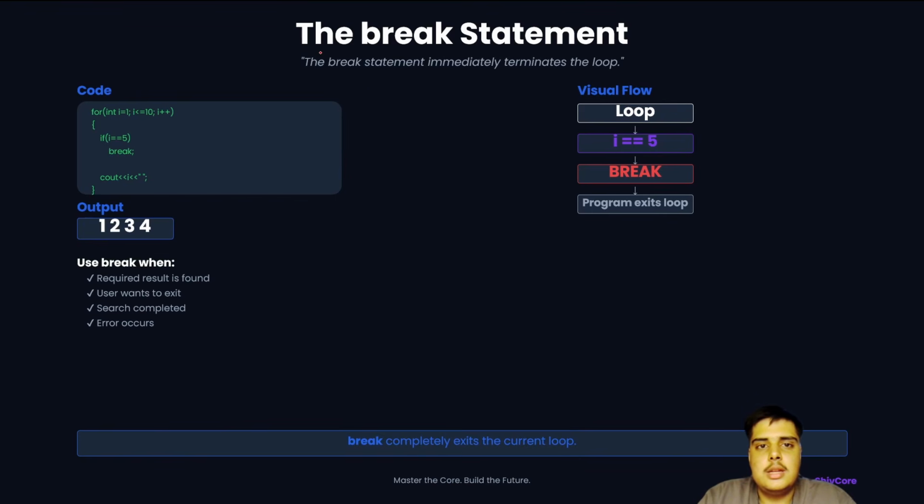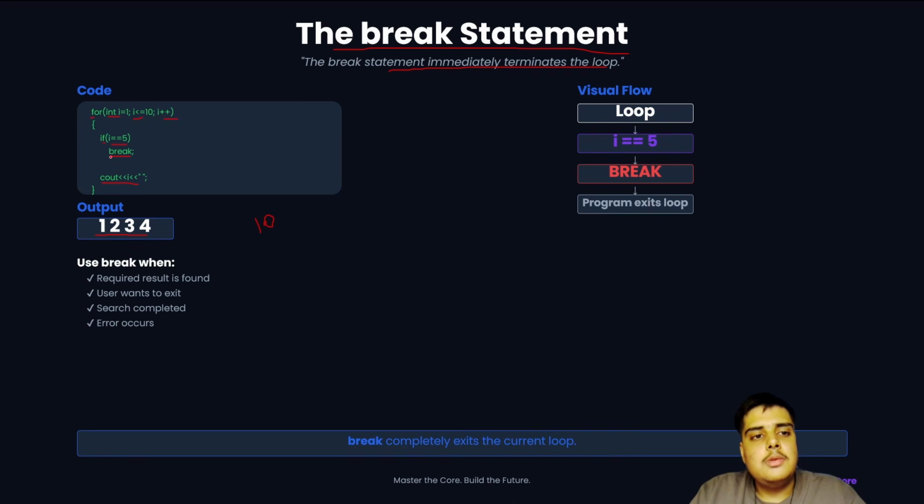So the break statement immediately terminates the loop. Example: for int i = 1; i <= 10; i++, if i is equal to 5, break. Otherwise cout i. So the output comes till 4 only. Otherwise it would have come till 10.